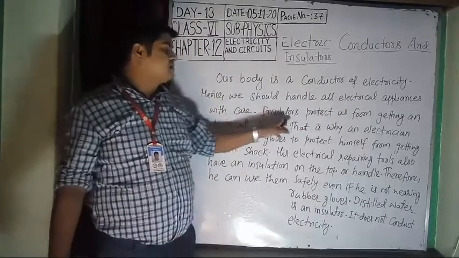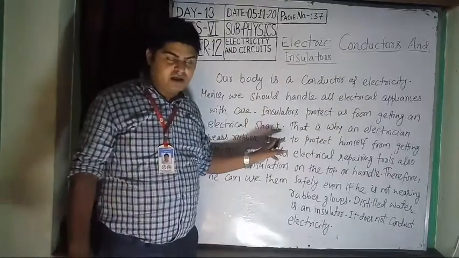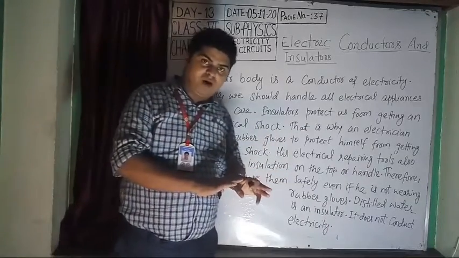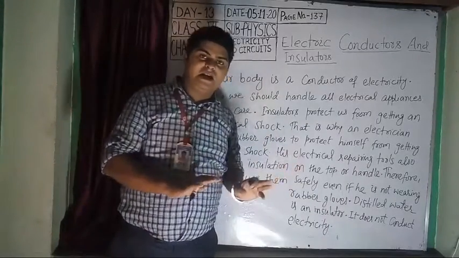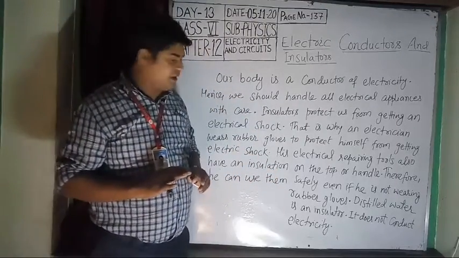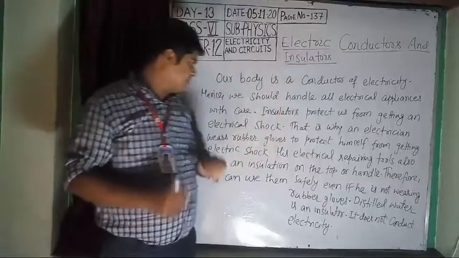Insulators protect us from getting an electric shock. Electric shock means that when current passes through our body, that is electrical shock given by electricity. So insulators protect us from electric shock.